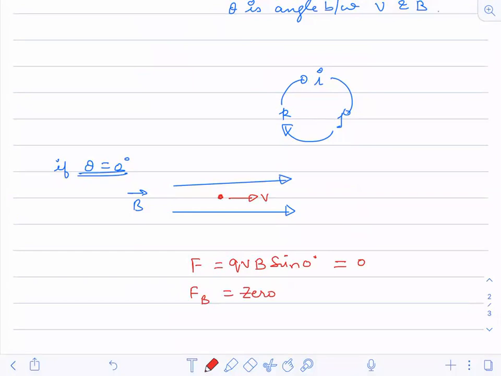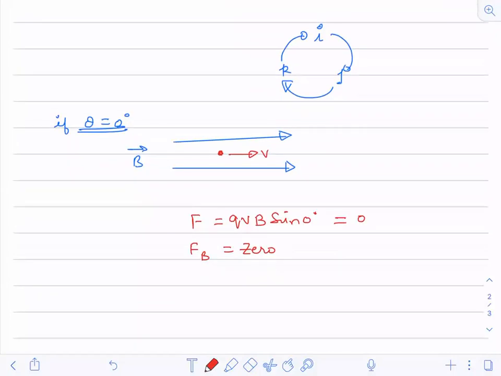So what will happen to this charge? If the force is 0, there is no direction of deflection. So the magnetic force becomes 0 if the charge is moving in the same direction as the magnetic field. This is what we are trying to see here. The magnetic force was QVB sine theta. Now, the external magnetic field and the velocity vector are both in the same direction, so the theta value becomes 0. So the magnetic force becomes 0, and this means there is no net force on the charge.